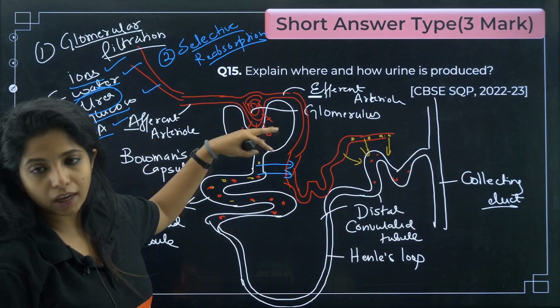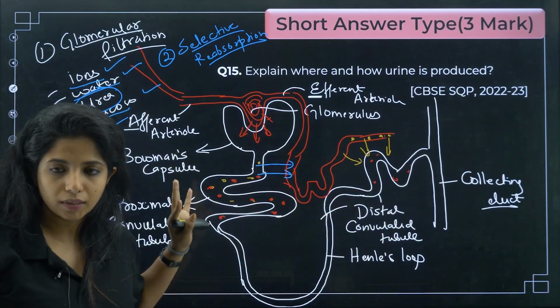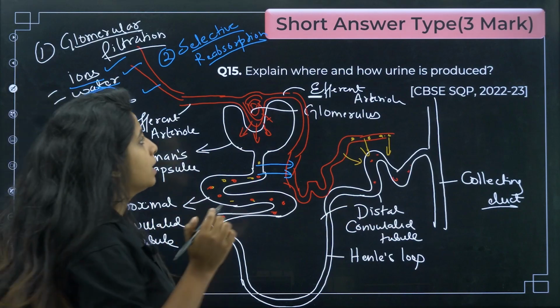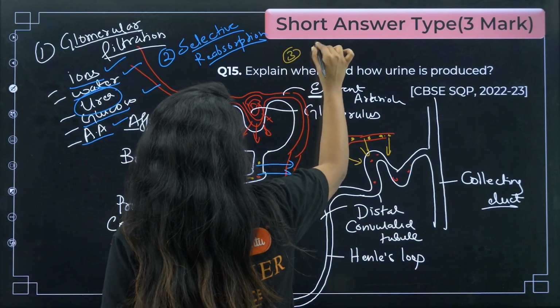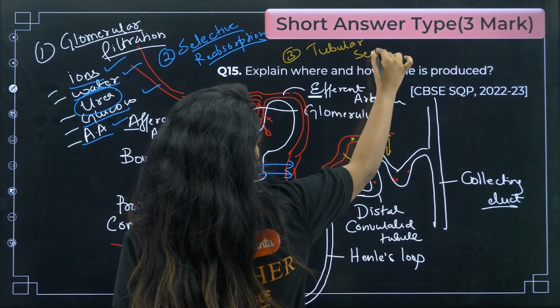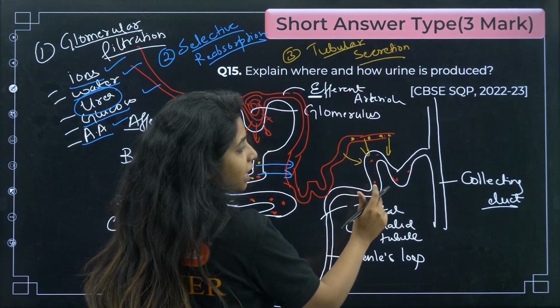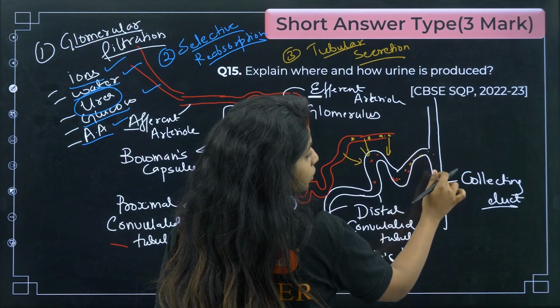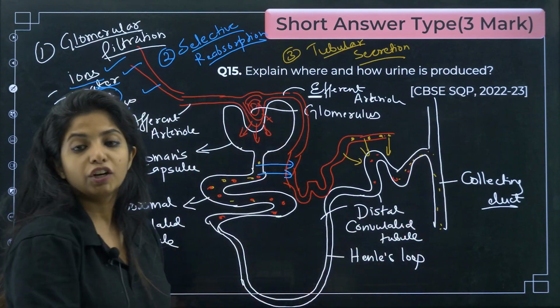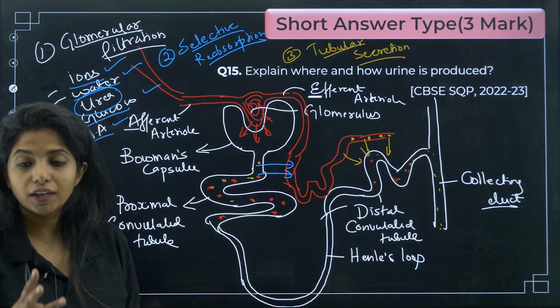First, basically you gave, then you took back again, then you are again giving certain very unimportant things which you want to remove from your body. This is the third thing, which is known as tubular secretion. Even though tubules are not the one secreting, you call this process tubular secretion. And at last, whatever unimportant things are there, it goes to the collecting duct, and from there to the ureter, and then it goes outside our body. Got it? So you have three very important steps.